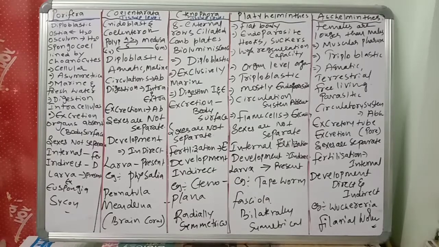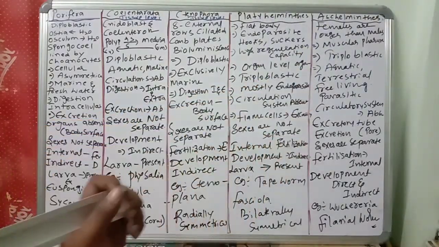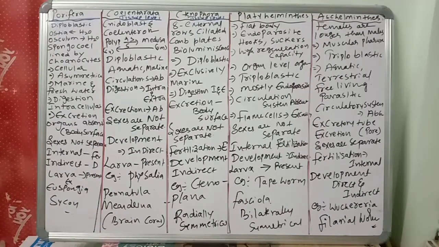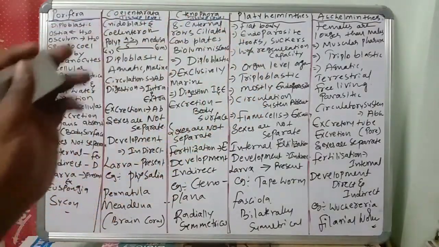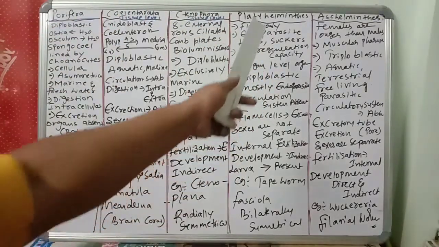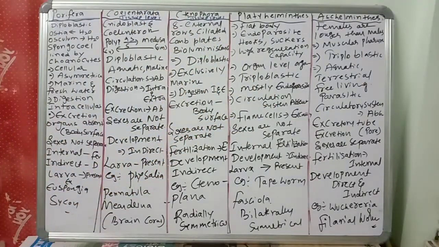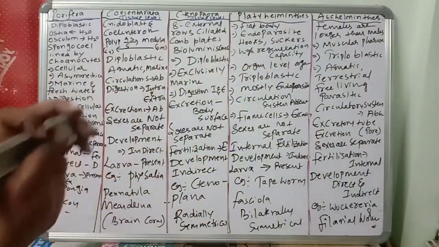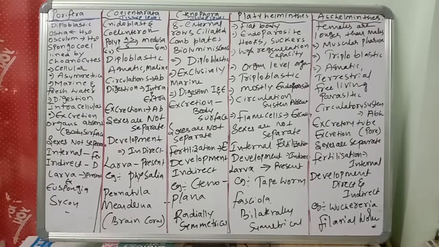Next, where do we see the developed muscular pharynx? That is also a neat bit. The muscular pharynx we will see in the Aschelminthes. Next, what kind of symmetry will be there in the Platyhelminthes? Platyhelminthes show bilateral symmetry. Next, what are the special features of the endoparasitic forms of Platyhelminths? They have hooks and suckers. Like that, you should remember.